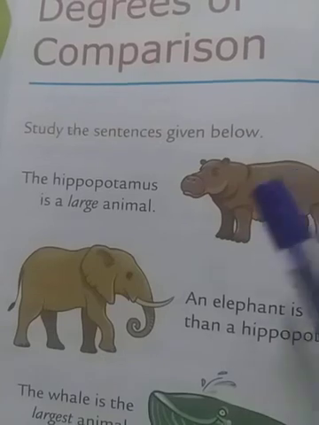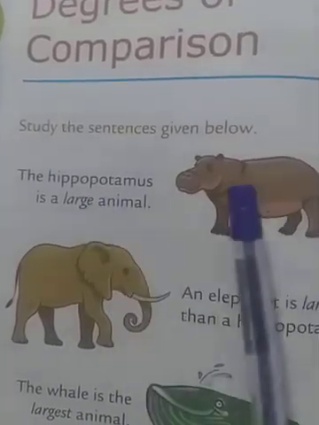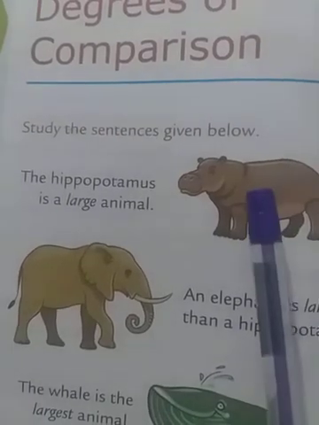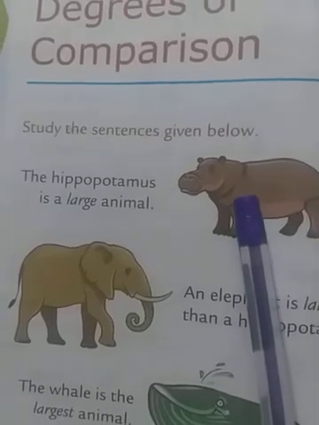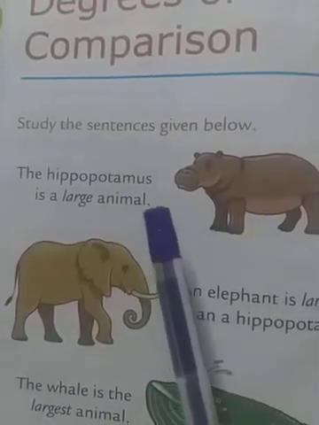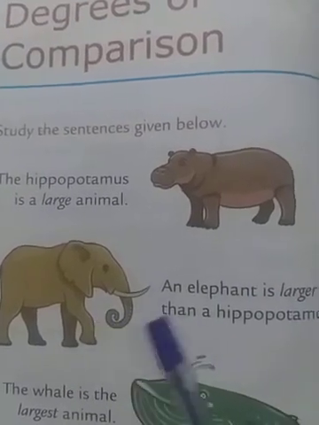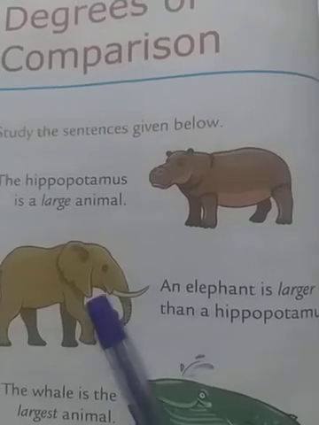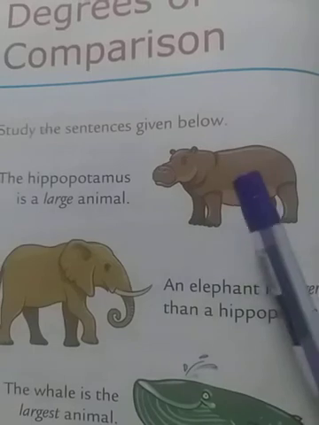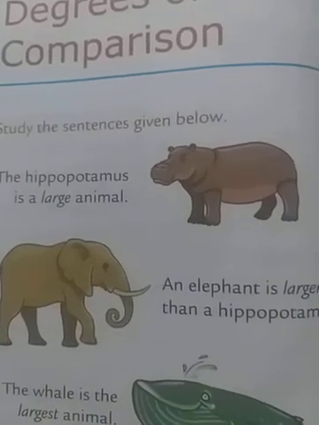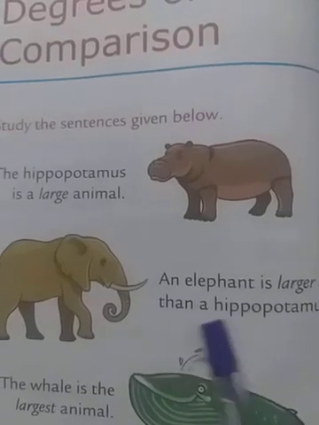Now let us do again some revision. Here, hippopotamus is not compared with anyone. Is it compared to anyone? No, it is just telling a simple sentence that hippopotamus is a large animal. It is not compared. But when we go to example 2, you will see that here the elephant is compared to the hippopotamus. So here please notice that the elephant and the hippopotamus are compared. So it said larger than a hippopotamus.